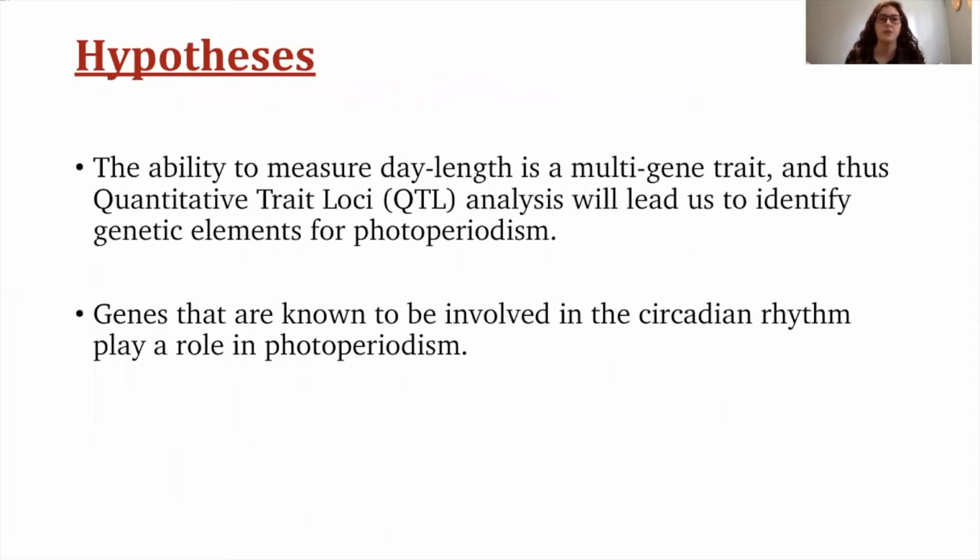Our hypothesis for the study was that the ability to measure day length is a multi-gene trait, so we will be able to use quantitative trait loci, or QTL, analysis that will allow us to identify genetic elements for photoperiodism. We also thought that genes that are known to be involved in the circadian rhythm play a role in photoperiodism.